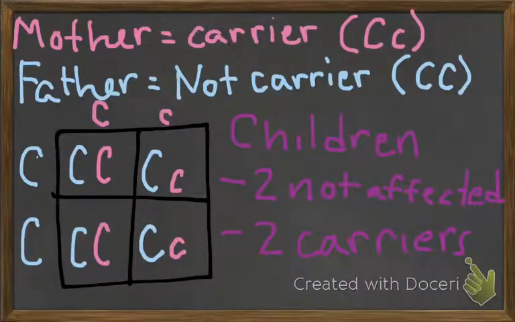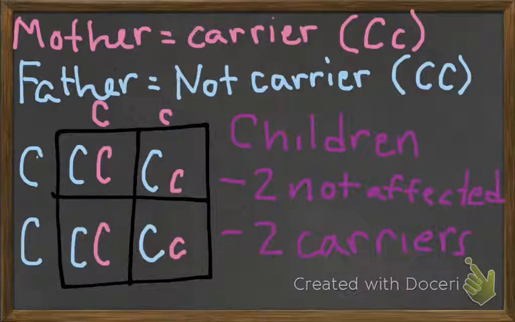Not having cystic fibrosis is shown by the genotype with 2 capital C's. Having cystic fibrosis is shown by the genotype with 2 lowercase c's. Being a carrier of cystic fibrosis is shown by the genotype with a capital C and a lowercase c.